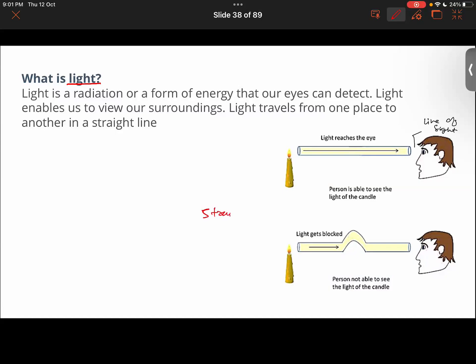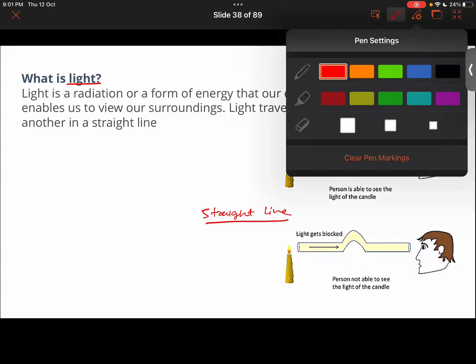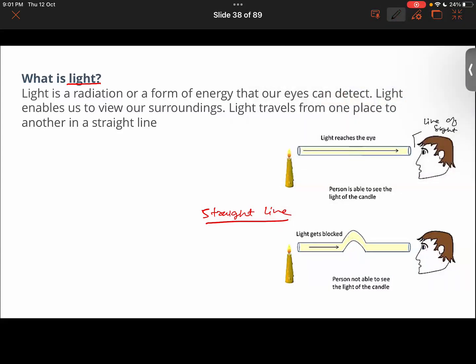So light travels in a straight line. Then further, we get to understand that light has got dual nature. It has got dual nature. What dual nature am I talking about?